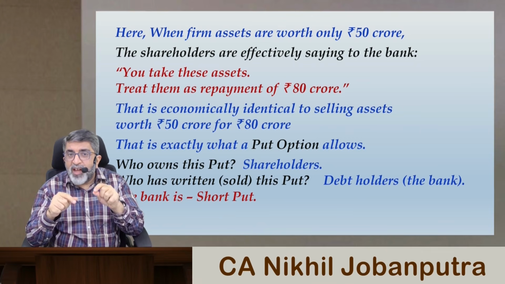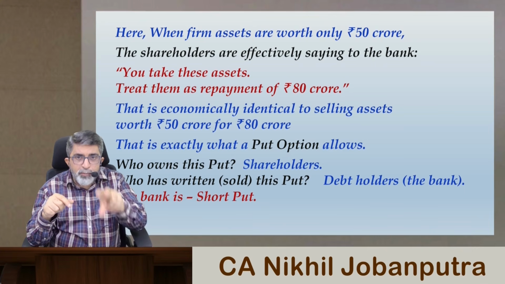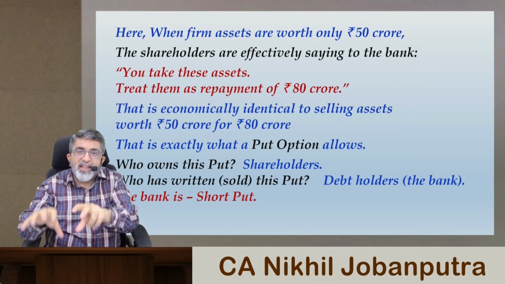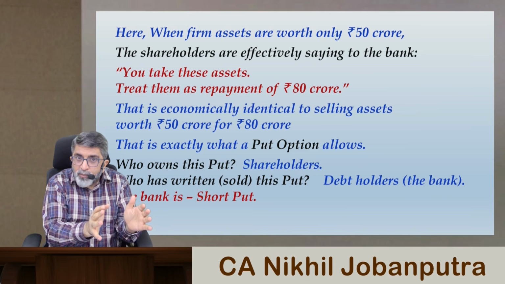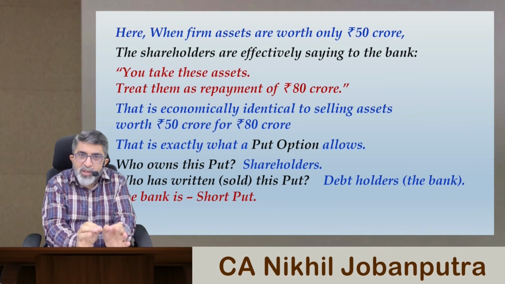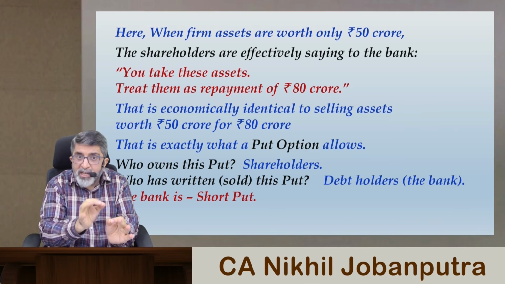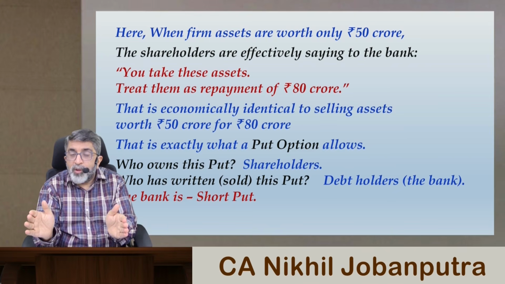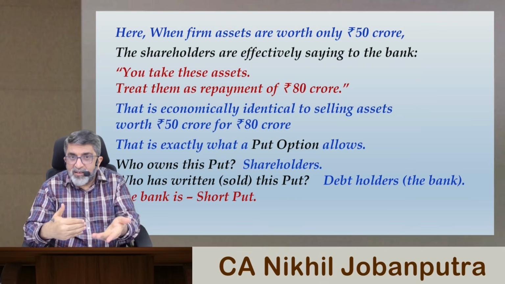So shareholders are not just having a long position with put, but they also have a long position with the assets of the company. When there was just the call, we found that equity is long call. But when you relate equity with put, equity is not just long put, because with a put, if you exercise the put, you will have to sell the underlying.